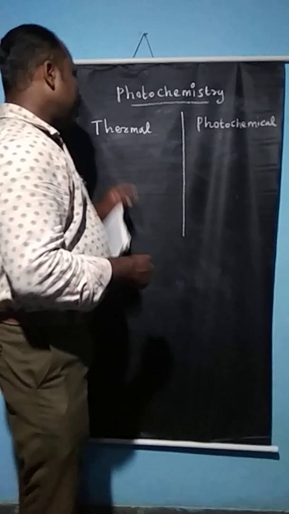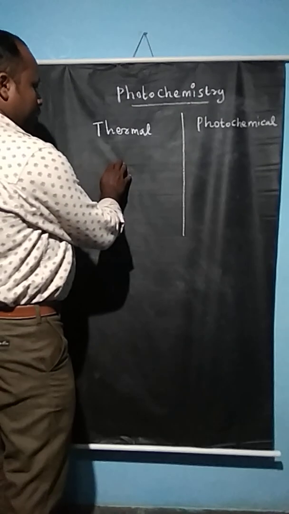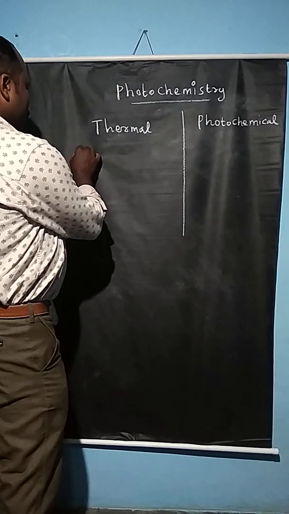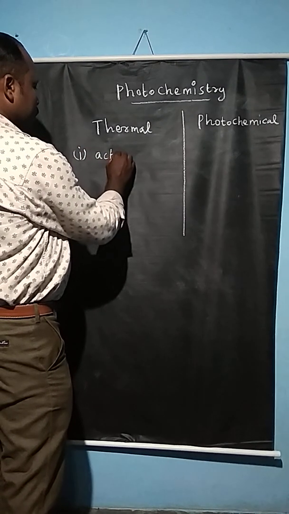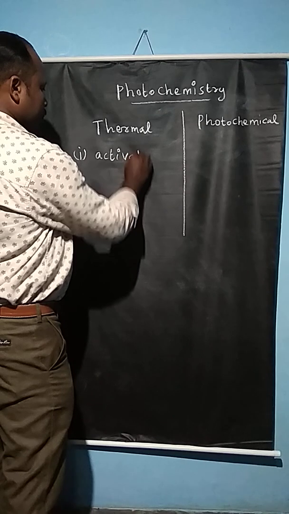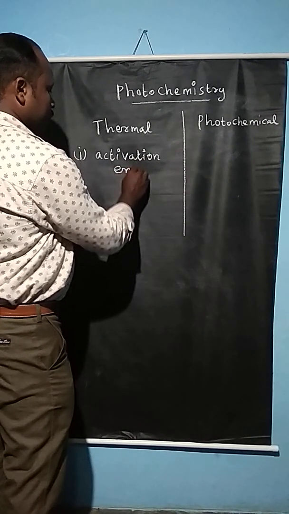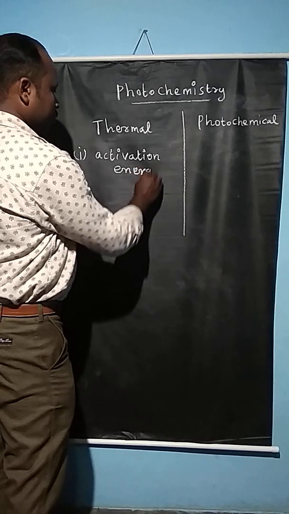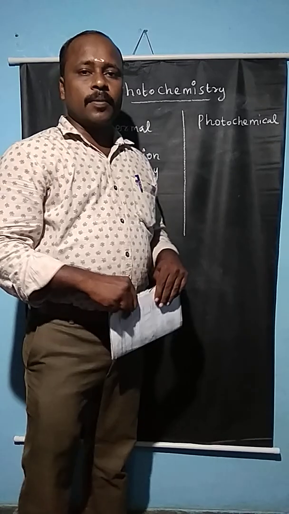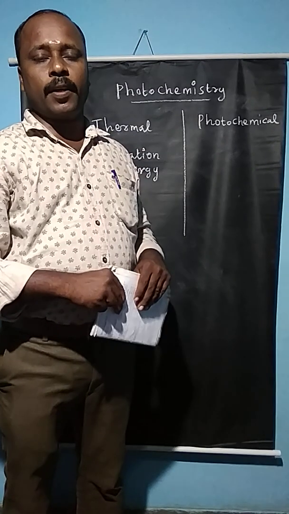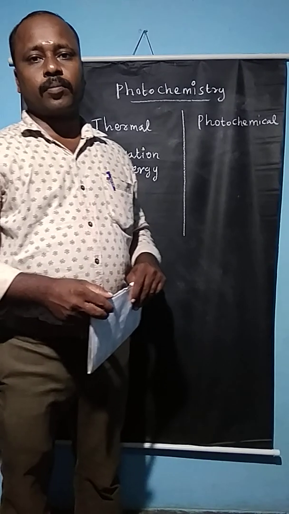In the case of thermal reactions, an activation energy is required. The first point is activation energy. Here the activation energy is obtained by intermolecular collision of the molecules.